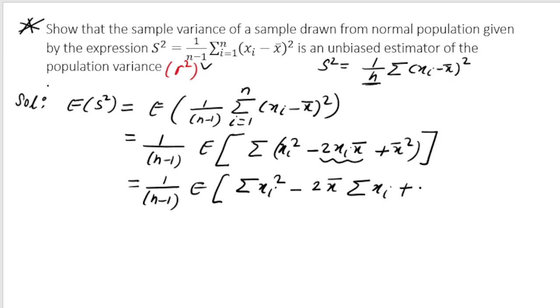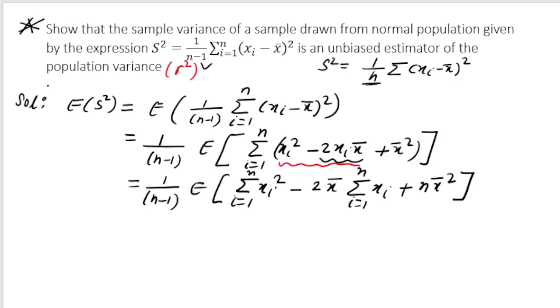So I am writing it as n into x bar square. I don't know whether you understood this or not, because here the summation runs from i varying from 1 to n, and here also i varying from 1 to n. So if I look at this expression, how many terms of this type are there? There are total n terms.